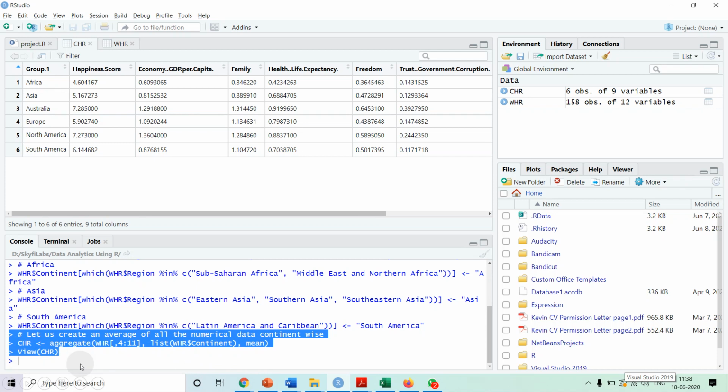If we view this, we see for all these groups, Africa, Asia, Australia, the mean happiness score for Africa is 4.60, for Asia 5.16, for Australia 7.2, like this. Similarly for economy, family, health expectancy. After executing this command, we could get the average values for all the numerical data continent wise.